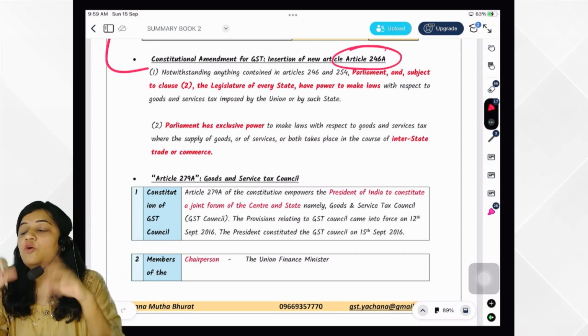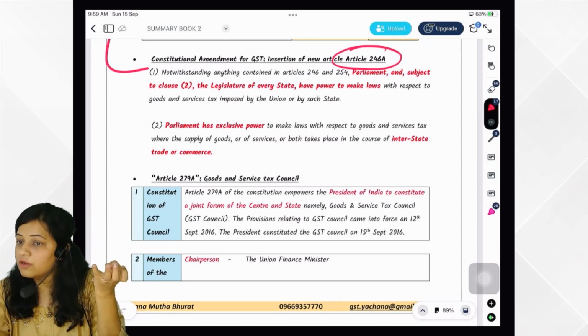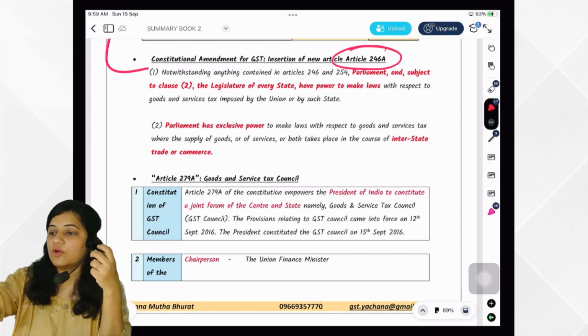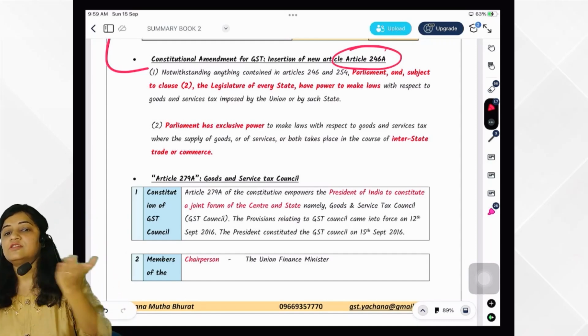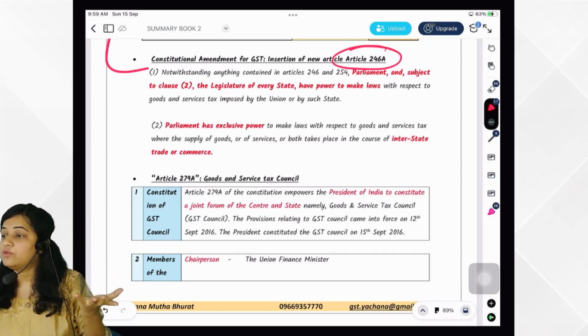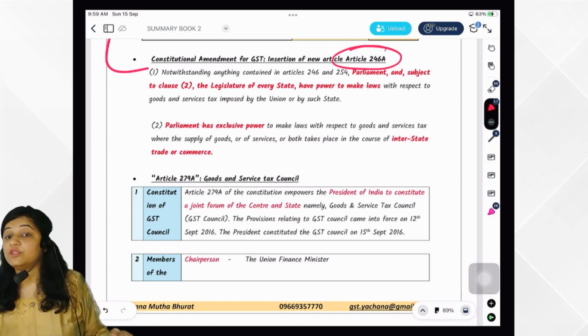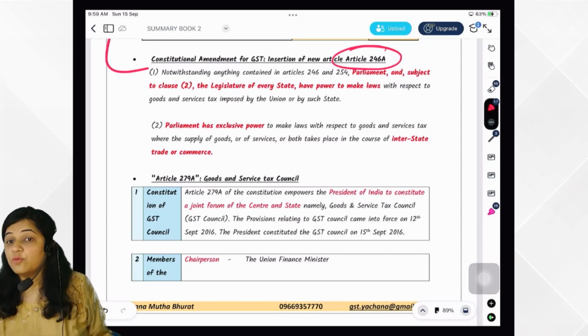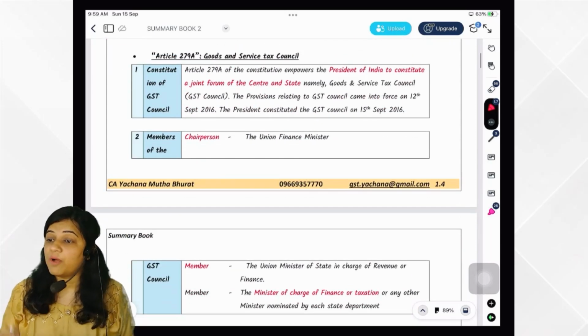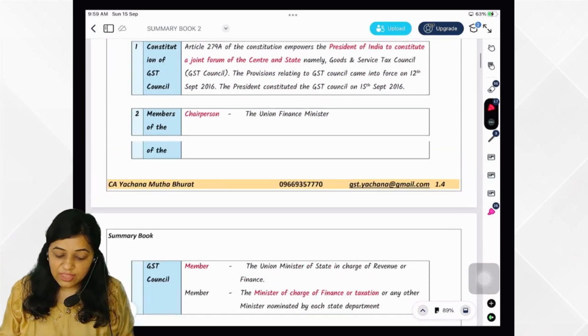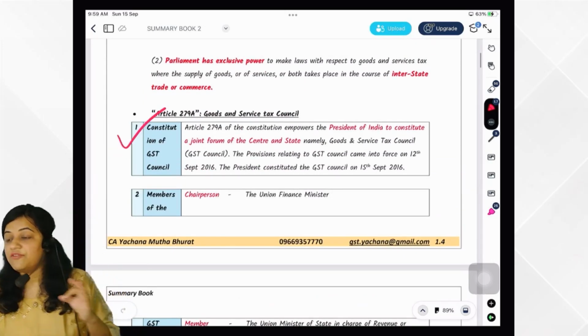Now both governments have to come together to make law for GST because it is dual GST. So what did they say? Okay, Parliament and state legislature both have power to make law with respect to GST, and Parliament has exclusive power with regard to interstate. With regard to interstate, who has the exclusive power? Parliament.